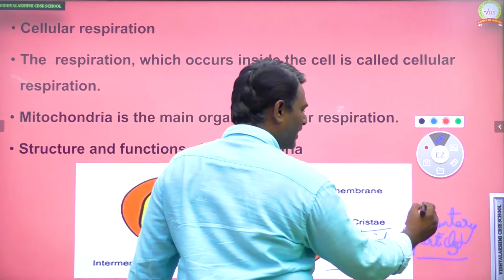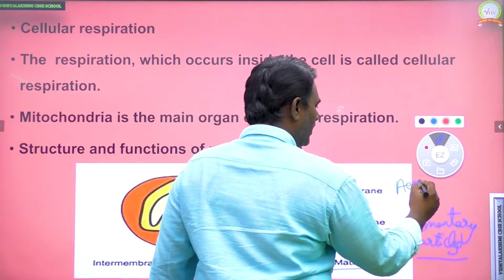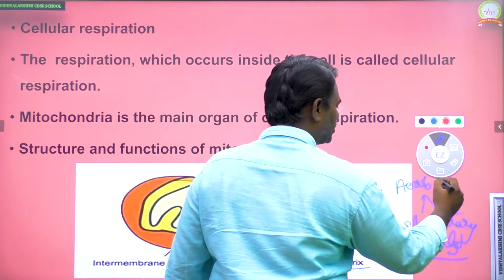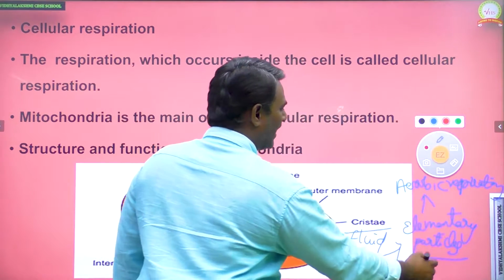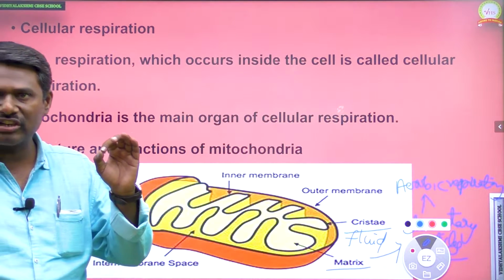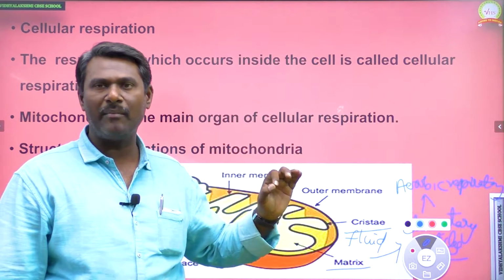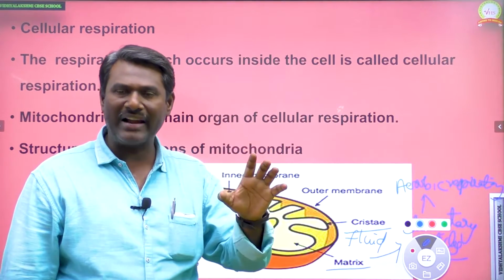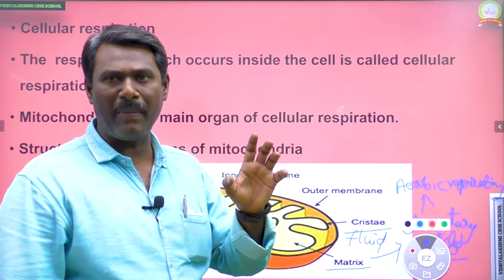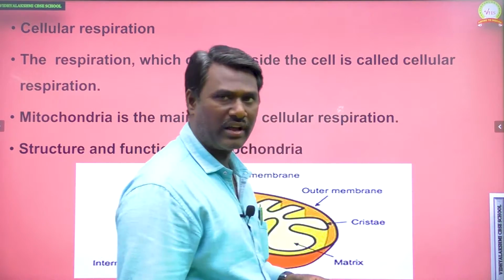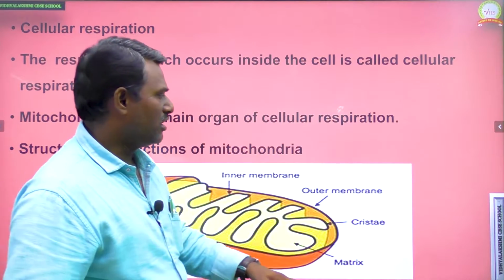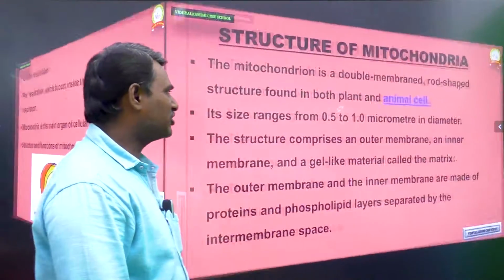So these elementary particles play an important role in aerobic respiration to produce energy. Complete oxidation occurs within the mitochondria with the production of energy. That energy production is influenced by elementary particles which are present inside the matrix. Okay, so this is the structure of mitochondria. Now we can see briefly about the structure of mitochondria.